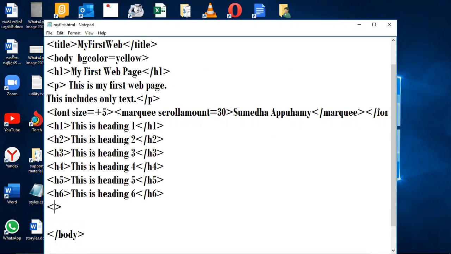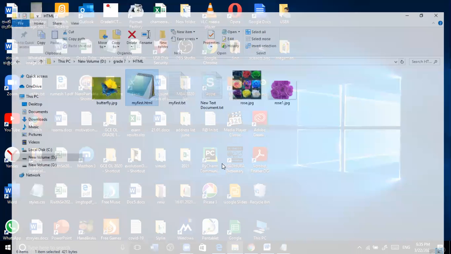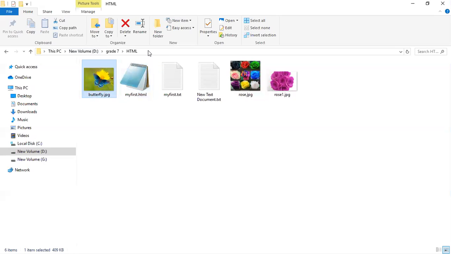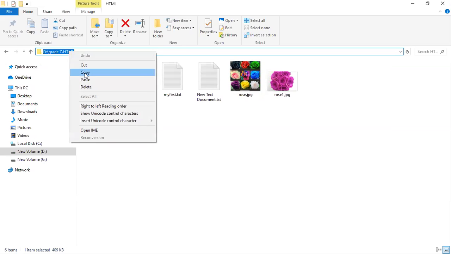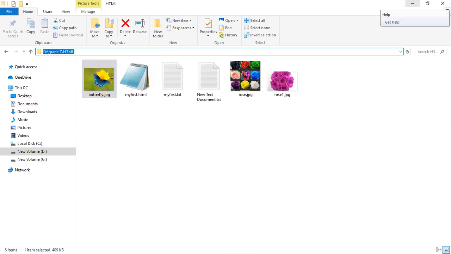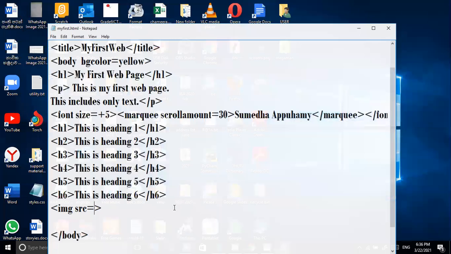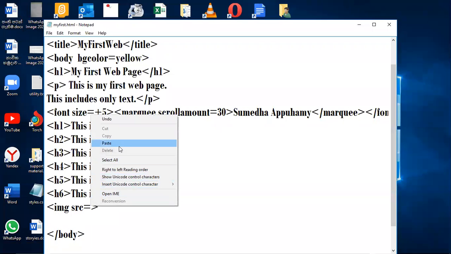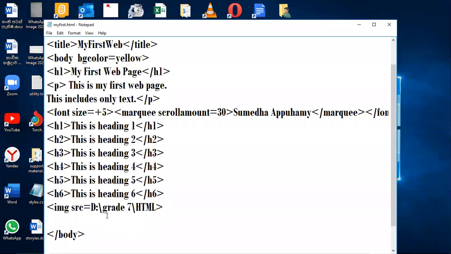I'll give something like this. IMG SRC equal. You have seen some photos, no? I'll go to the photos here. Inside D, what is this? D drive grade 7 HTML. So I'm taking a copy of this one. I'm going here and I'm giving the path, the location. Location copy, then I'll give rows.jpg. I think you can remember that file name, rows.jpg.